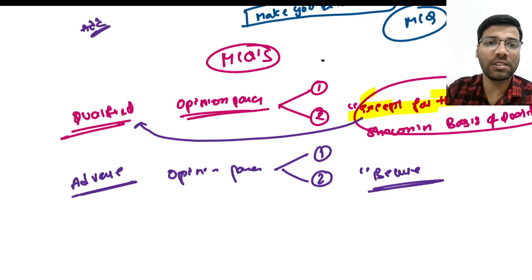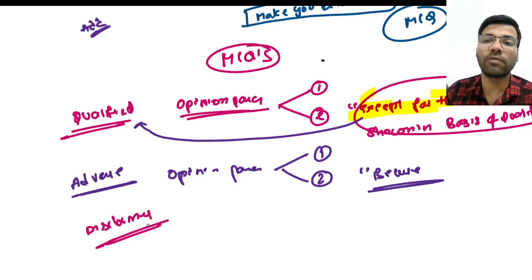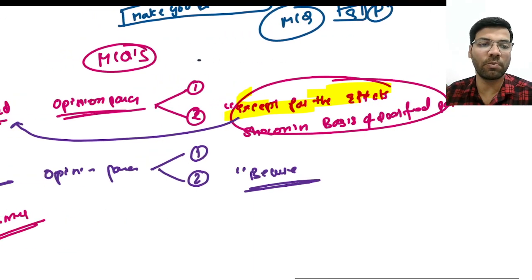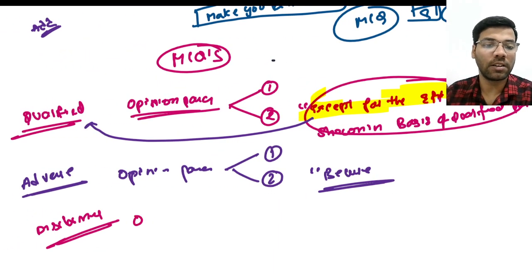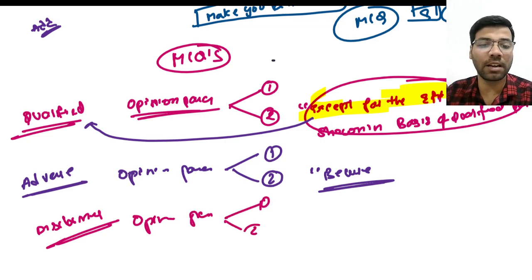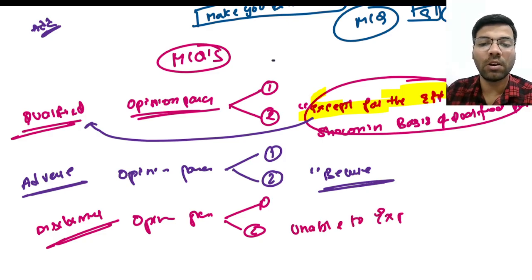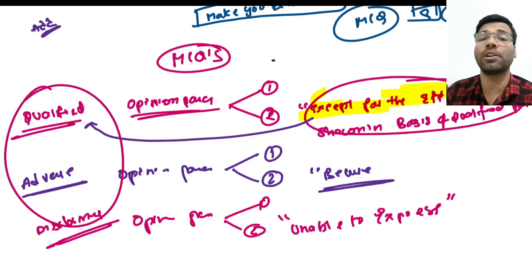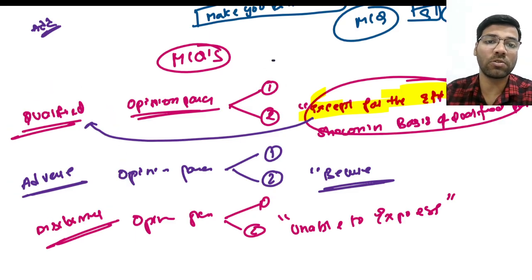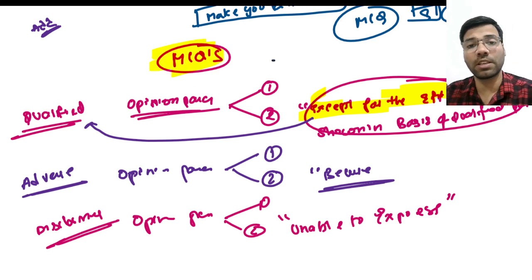And then in case of disclaimer of opinion, the first paragraph will be as it is, and in the second paragraph you will say that I am unable to express an opinion. Unable to express opinion. So these will be the wordings by which you can identify the reports. These are very, very important for your MCQs, dear. Please remember carefully, MCQs it may come.